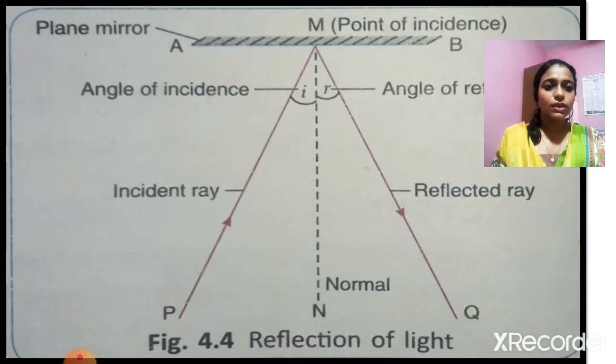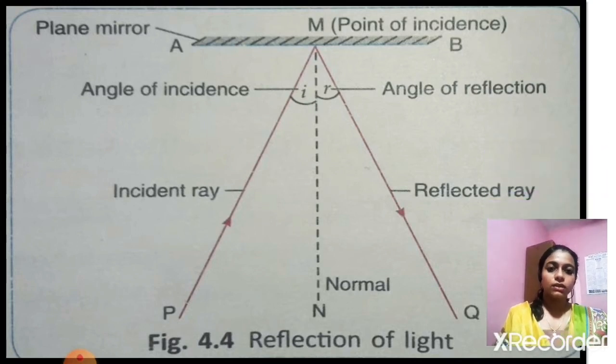You can see in the picture, a plane mirror is taken as AB, and M is the point of incidence, that is the point at which the light strikes. The incoming ray of light is known as the incident ray, and at the point M it is falling on the surface. After that, it bounces back as the reflected ray. And the normal is the perpendicular line drawn from the point of incidence. You can see MN is the normal.